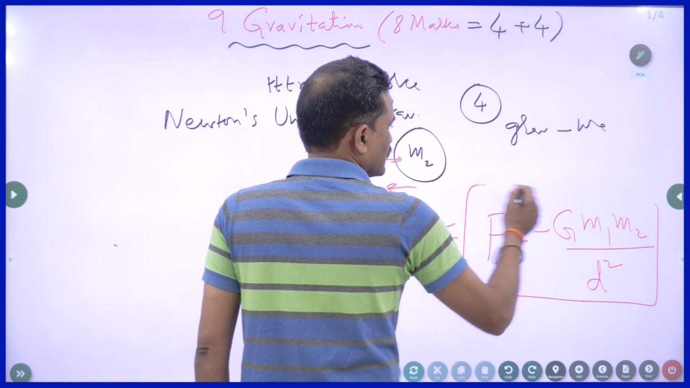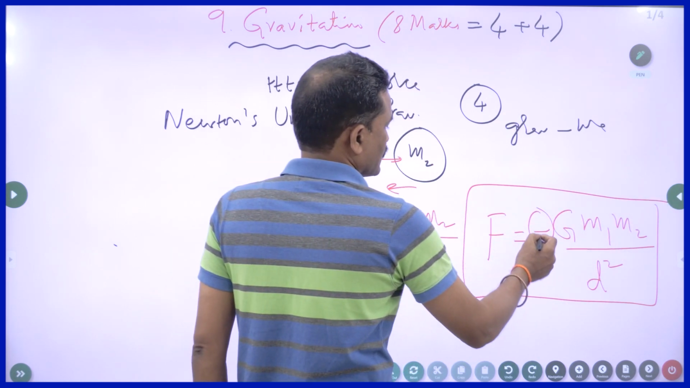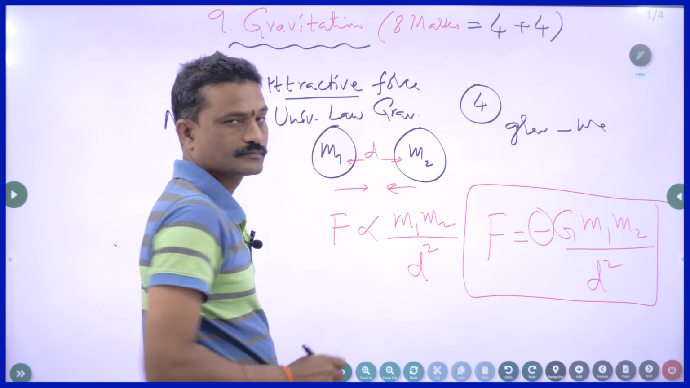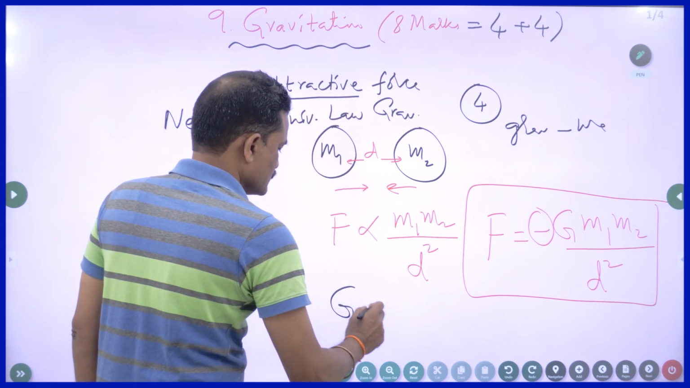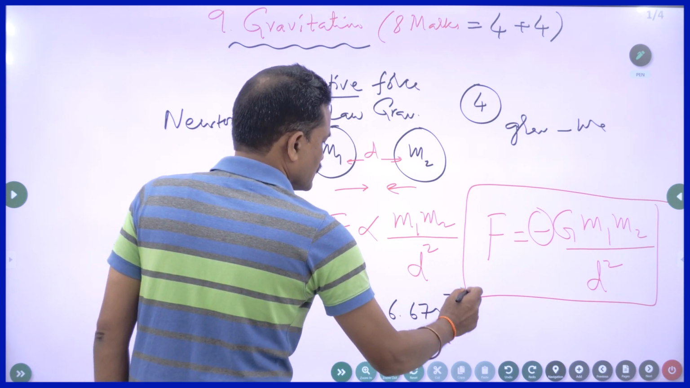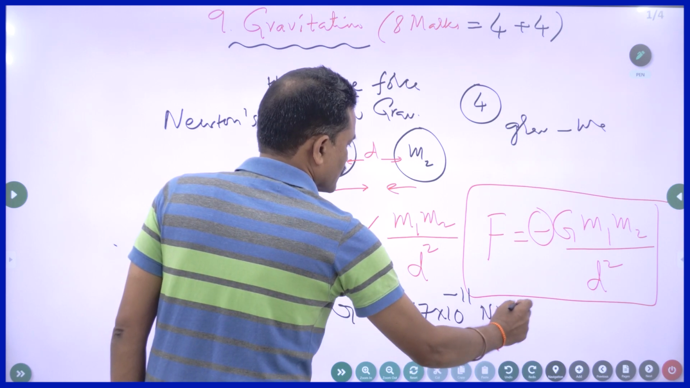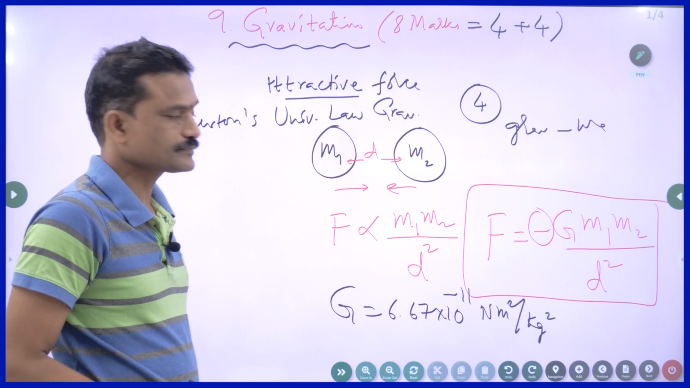The negative sign here indicates that it is always an attractive force, right? The value of G is very small: G is equal to 6.67 into 10 to the power of minus 11 Newton meter square per kilogram square. It's a very small value.